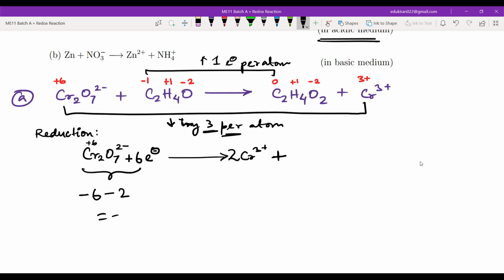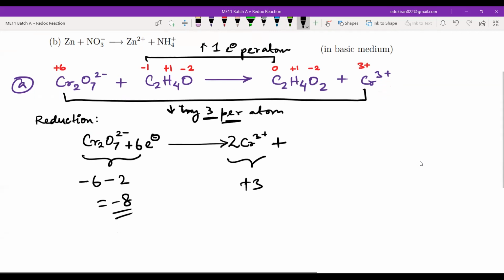This will be equal to -8, right? Yes. So what about the +6? That is the oxidation state, Fahim. Oh, sorry. Okay, we have written oxidation state. Now what about the charge here? It is only +3.